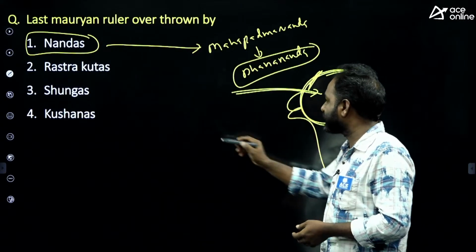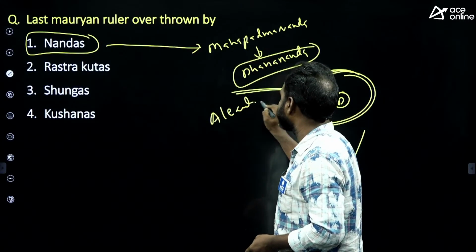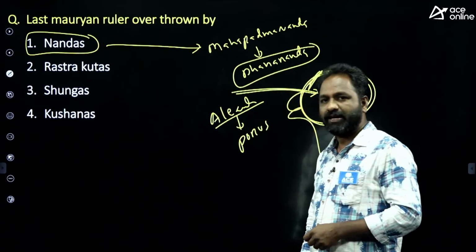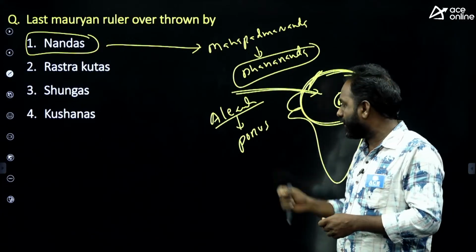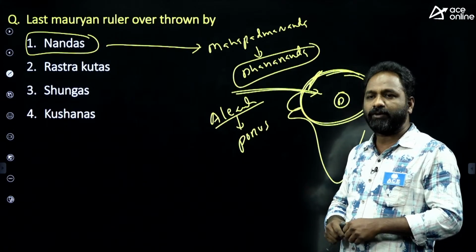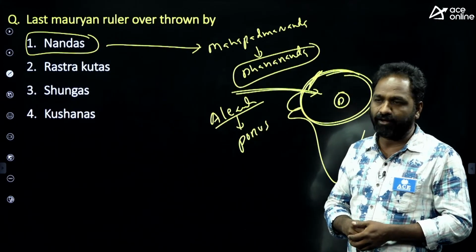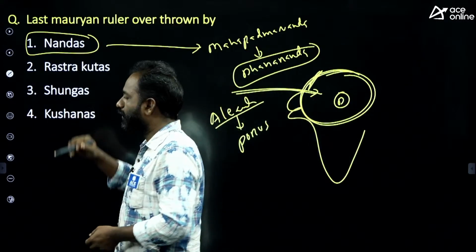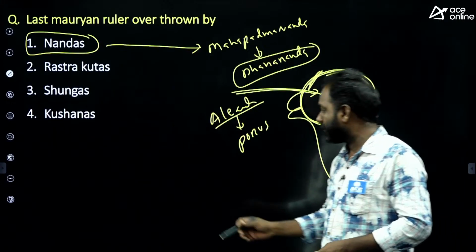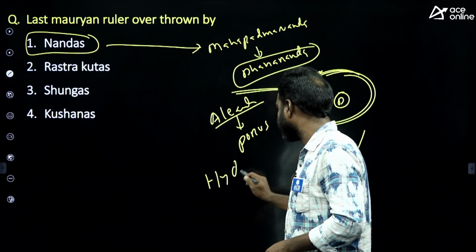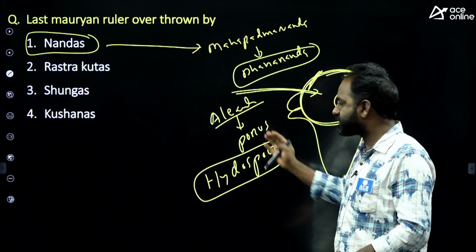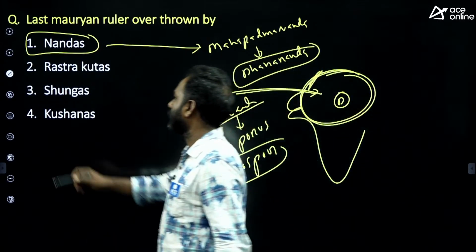Alexander the Great had a battle with a person called Porus. In India, we have a hero called Porus. Porus had a battle with Alexander. Almost Alexander was defeated, but later Alexander left India. Is it clear? In which battle did Alexander fight Porus? The Battle of Hydaspes. In this battle Porus and Alexander fought each other.